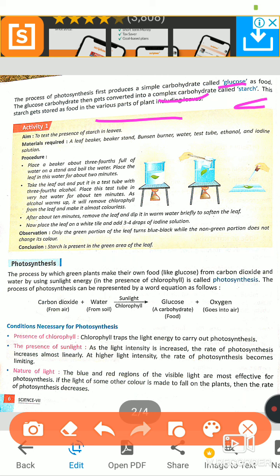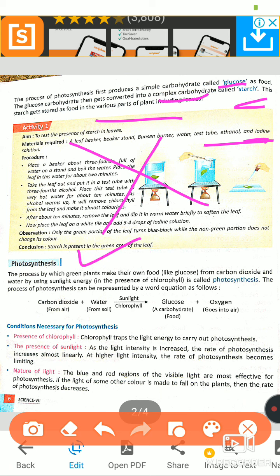This is an activity, but you need not do it because ethanol and iodine are needed here, and you can't get ethanol and iodine at home. It is a lab-based activity, so leave it.